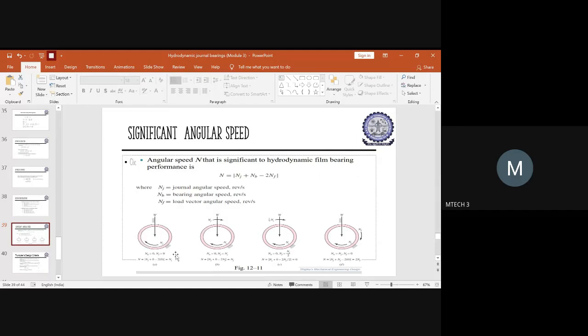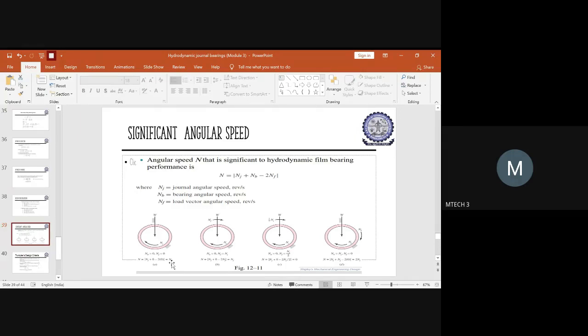In this condition, NB will be equal to 0 and NF will be equal to 0. If you substitute back in the equation, the angular speed will be directly equal to the angular speed of the journal.